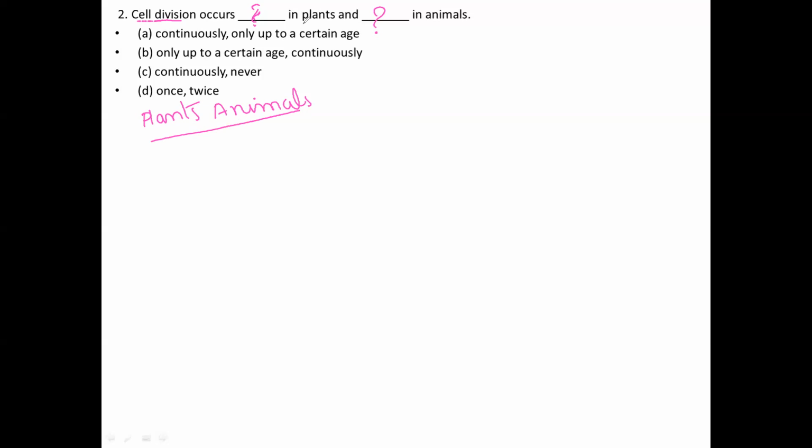They are multicellular, meaning the organism is made up of many cells. We call these multicellular organisms. Usually in multicellular organisms, cell division takes place.